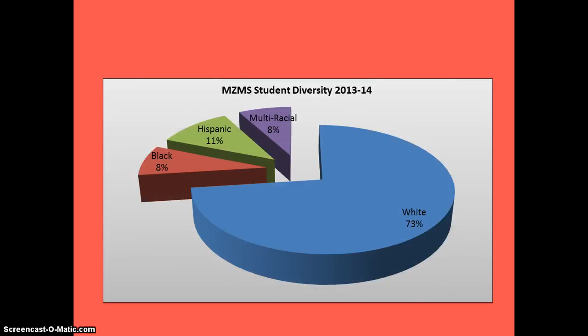This is the diversity makeup of Mount Zion Middle School. You will notice that it is a predominantly white school with a section of multiracial, a small section of Hispanics, and a small section of blacks.